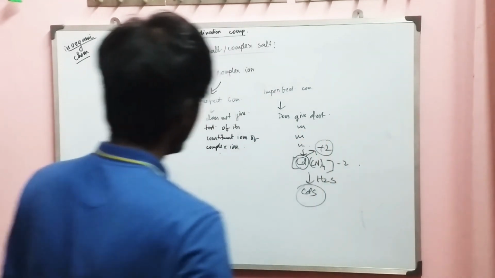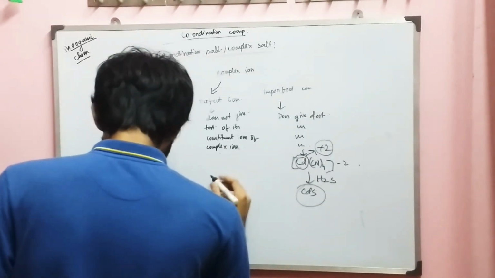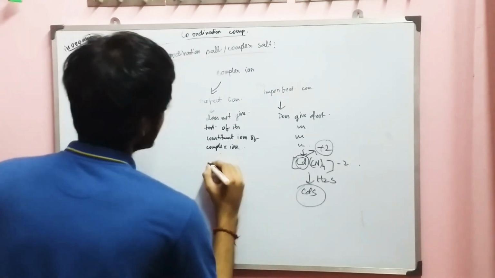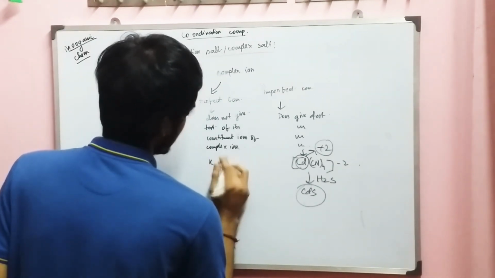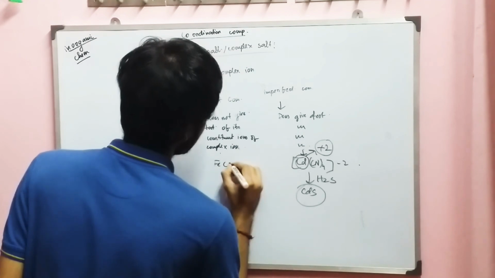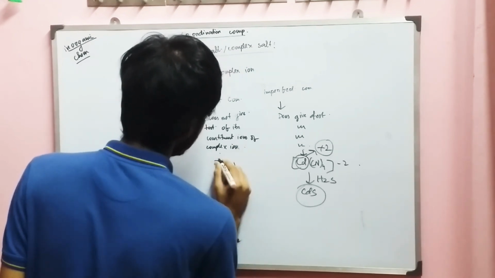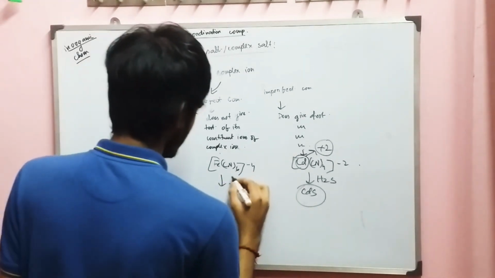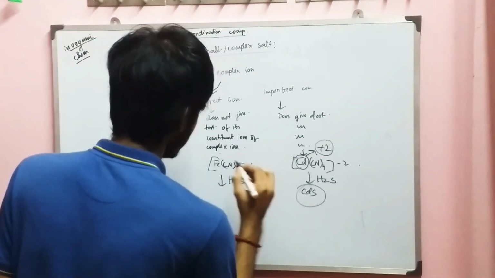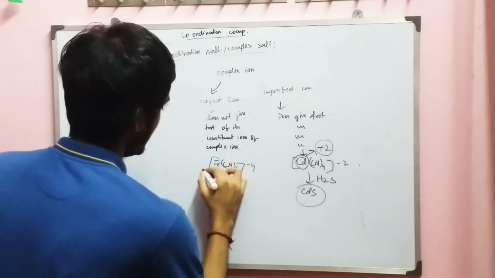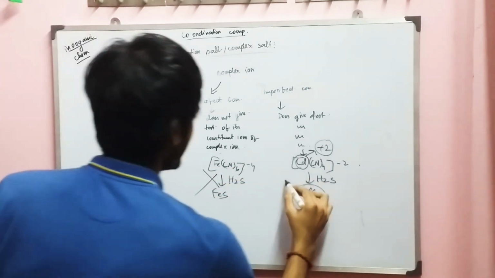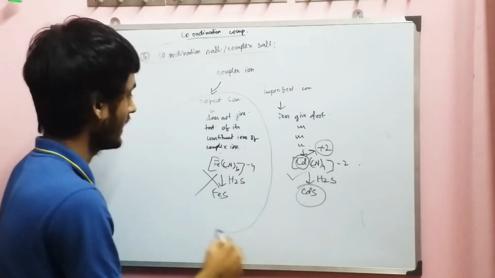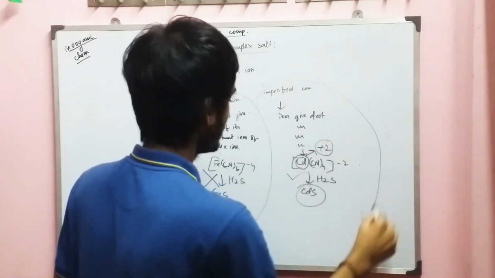So it is an imperfect complex. And here I will take the example [Fe(CN)6]4-. If we add H2S, it will not give the test. So it is a perfect complex.